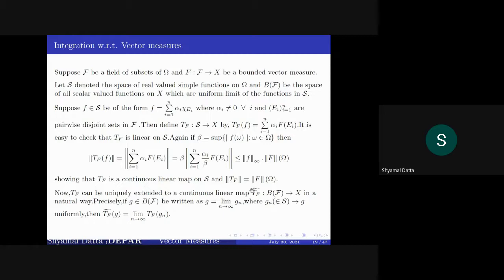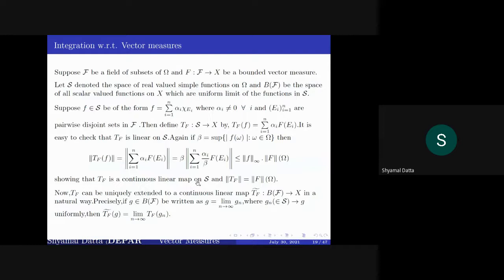If we check the norm of TF, it can be easily shown that the norm of TF is lesser or equal to the semivariation over omega. We have just extended this definition in a very natural way. So here also the norm of TF will be lesser or equal to the semivariation over omega.